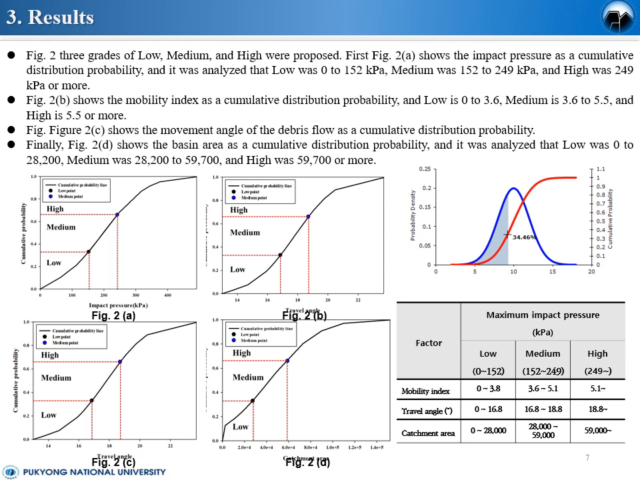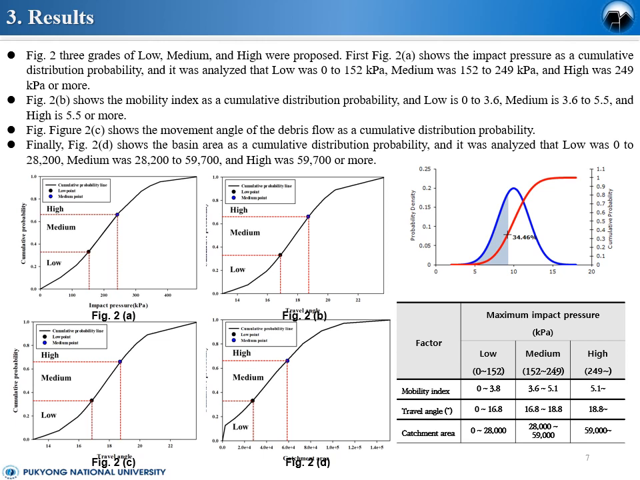This figure shows impact pressure as cumulative distribution probability, and it was analyzed that low was 0 to 152 kilopascal. Medium was 152 to 249 kilopascal, and high 249 kilopascal or more. This is B, mobility index: 0 to 3.6, 3.6 to 5.5, and the high is more than 5.5.